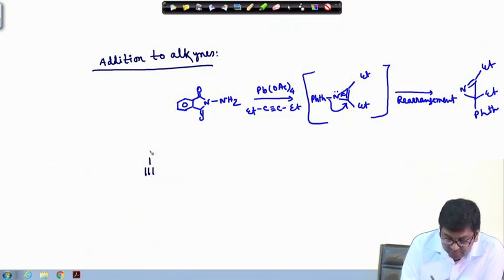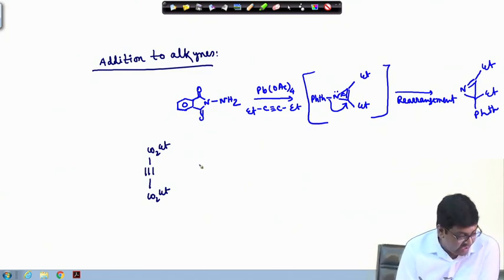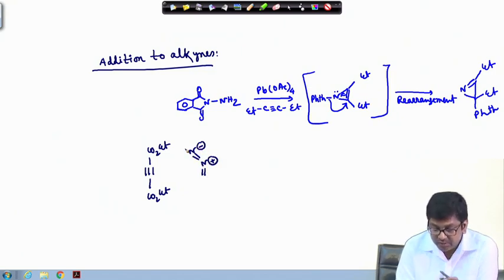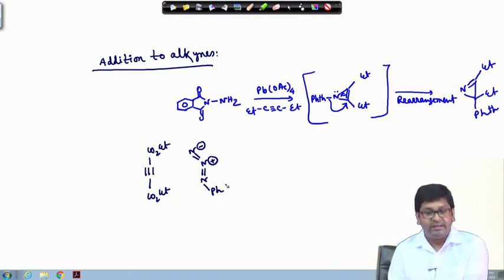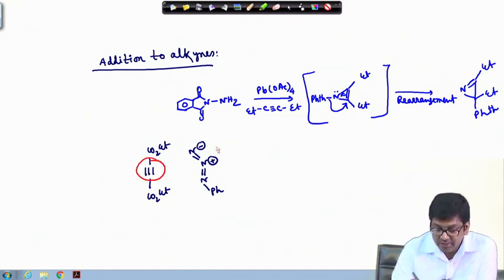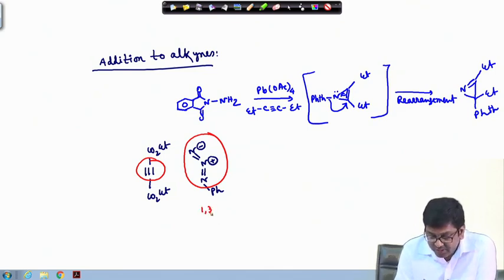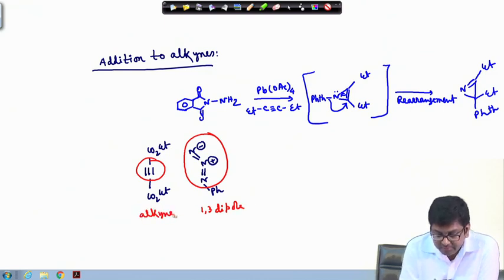So, what I am meaning is that if we have, let us say, this alkyne, now this can have the corresponding... okay. This is the azide. So, this is your alkyne part, okay, and this is the azide part. Now, if you see, this is nothing but a 1,3 dipole and this is the alkyne.